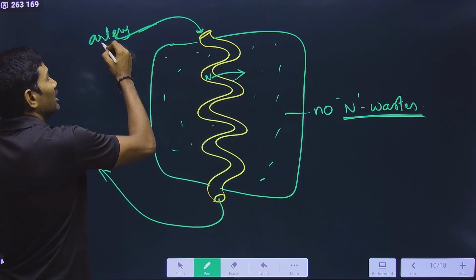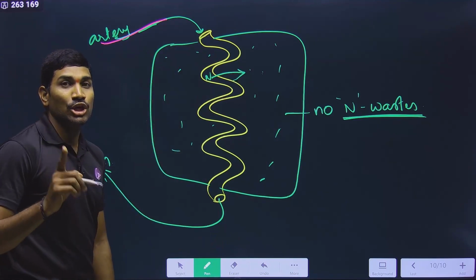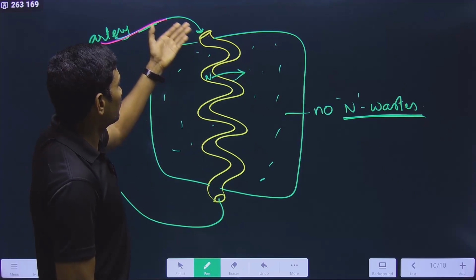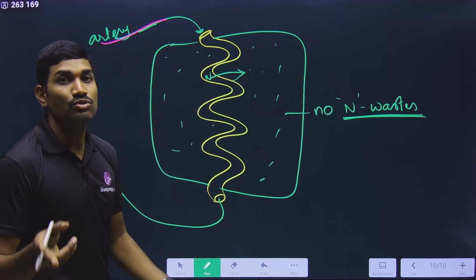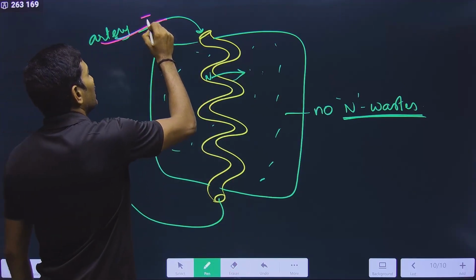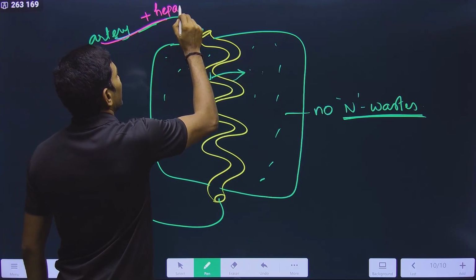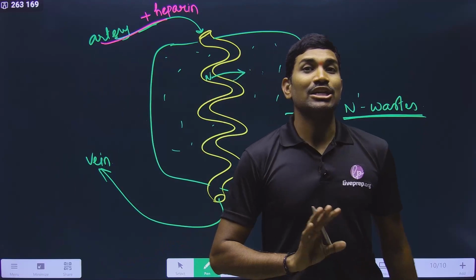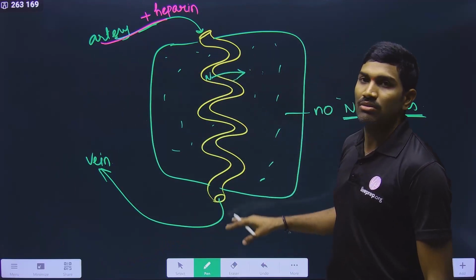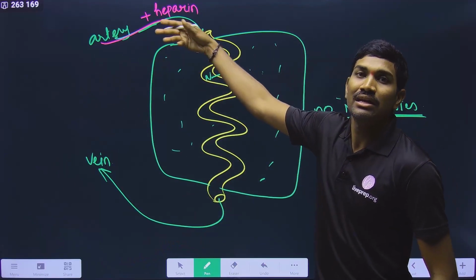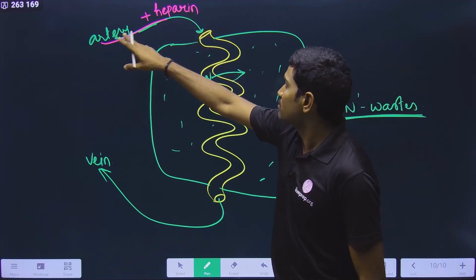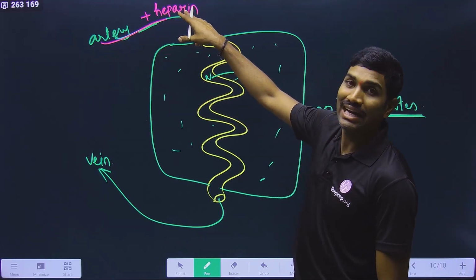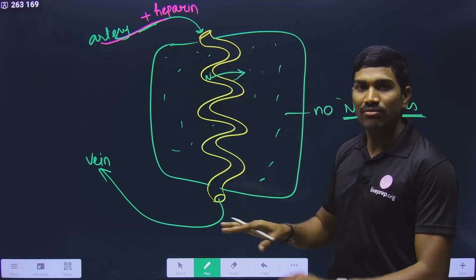When you are taking the blood out of the artery, there is a huge chance that it may undergo coagulation or clotting. If blood is undergoing clotting, then what is the use of this? So blood should not clot. That's why here we are adding heparin, which is an anticoagulant. Even though heparin is already present within the blood, that is not enough to stop this coagulation. So we are adding some excess heparin as soon as it comes out of the artery, so that the blood will stay in fluid condition.